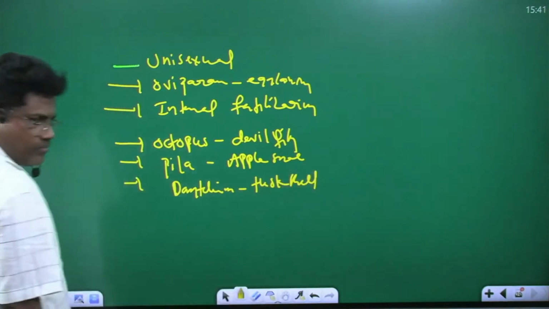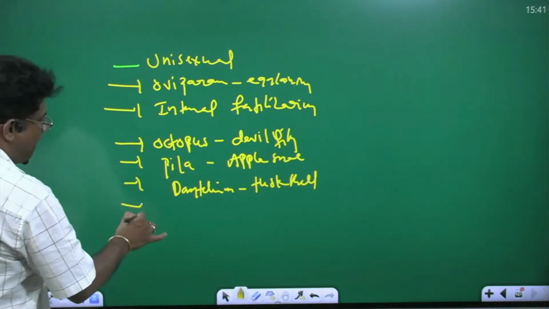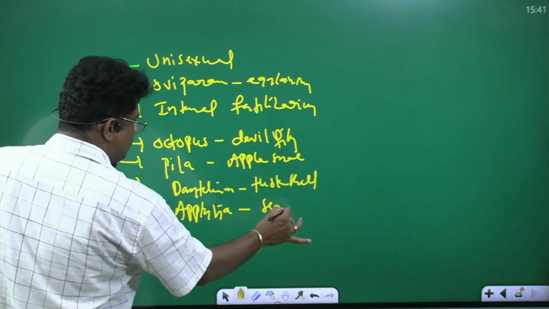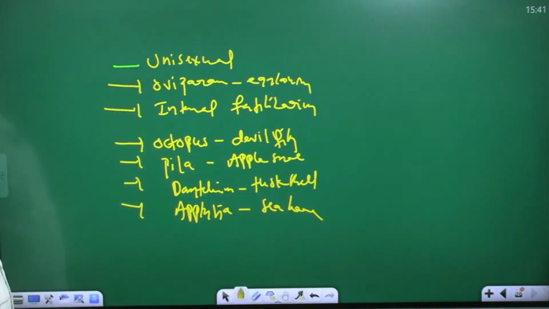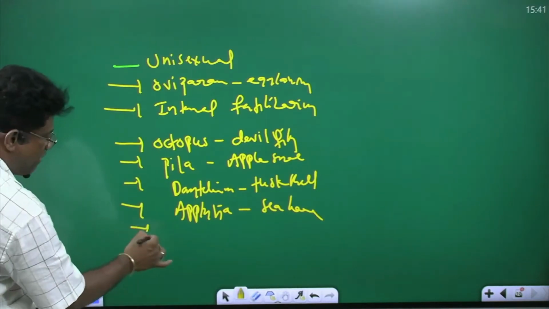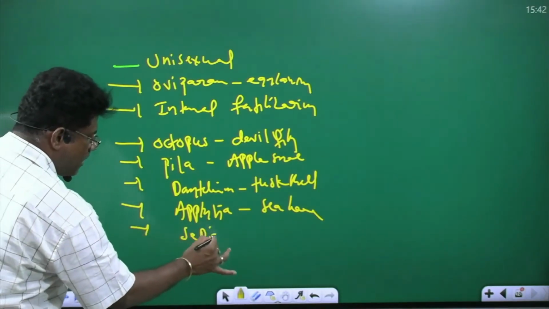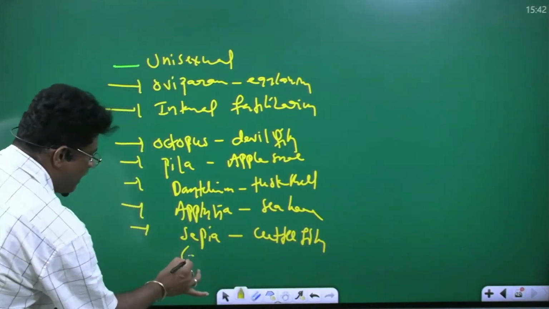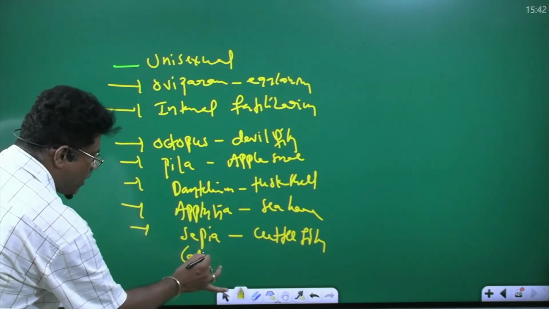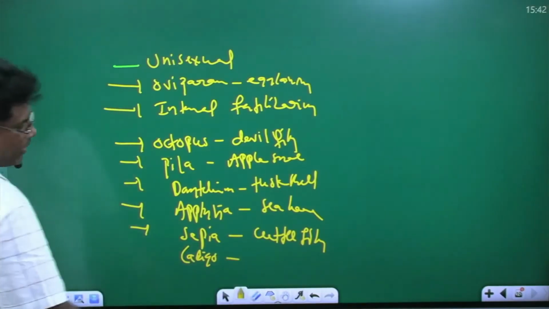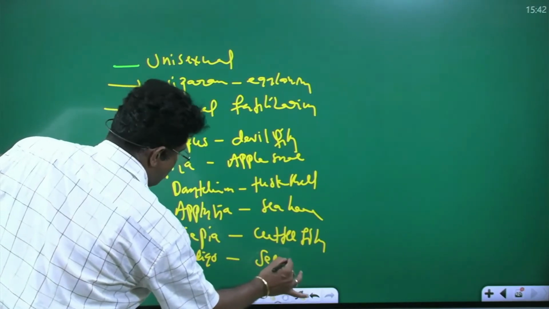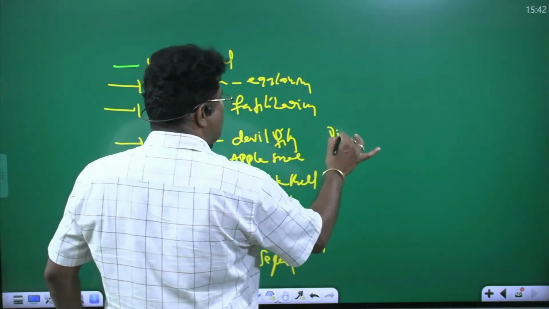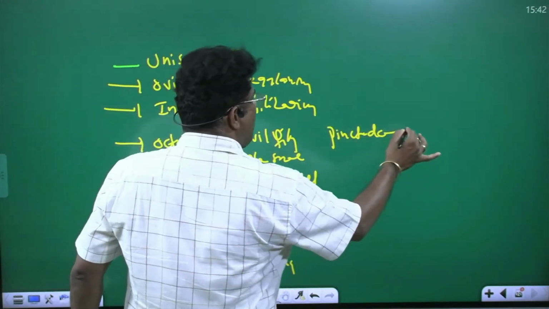Aplysia is known as the sea hare. Sepia is known as the cuttlefish. Loligo's common name is squid. Next, Pinctada is the pearl oyster.